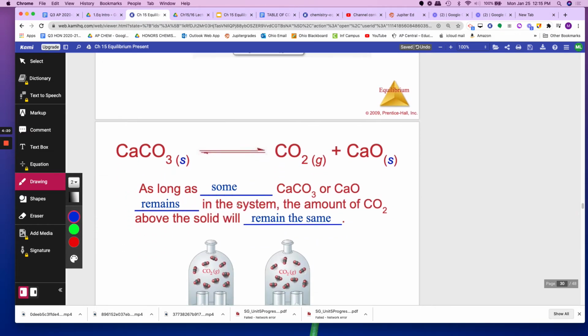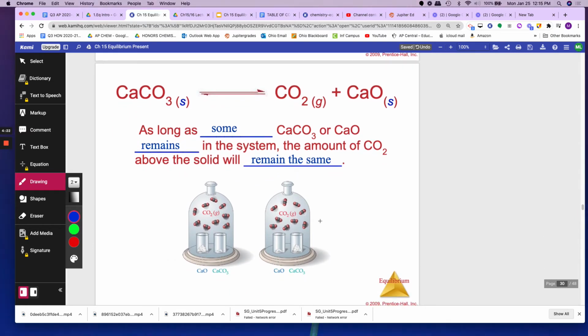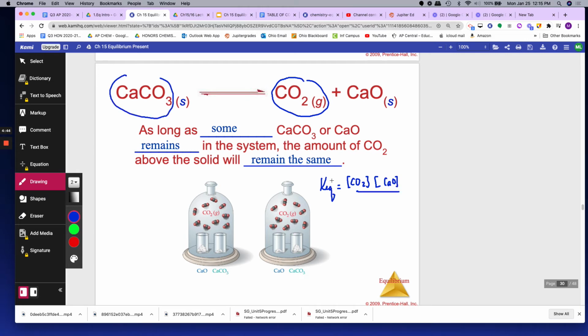So over here, if you were to write the equilibrium expression for this reaction right here, the equilibrium expression is equal to products, CO2 times CaO, over CaCO3. Okay, as you notice, CaCO3 is a solid.